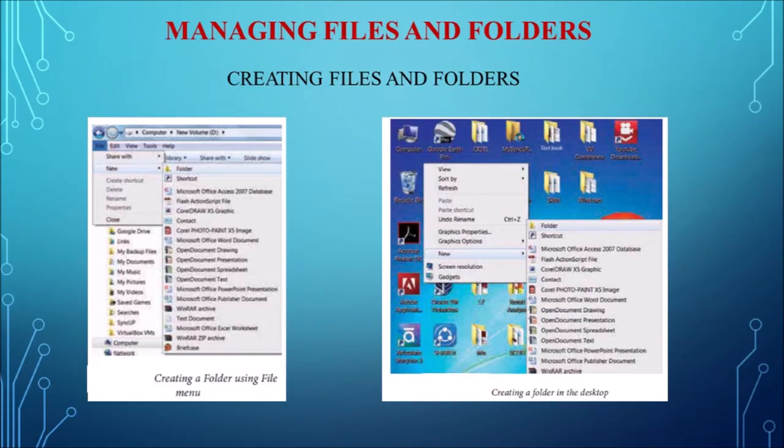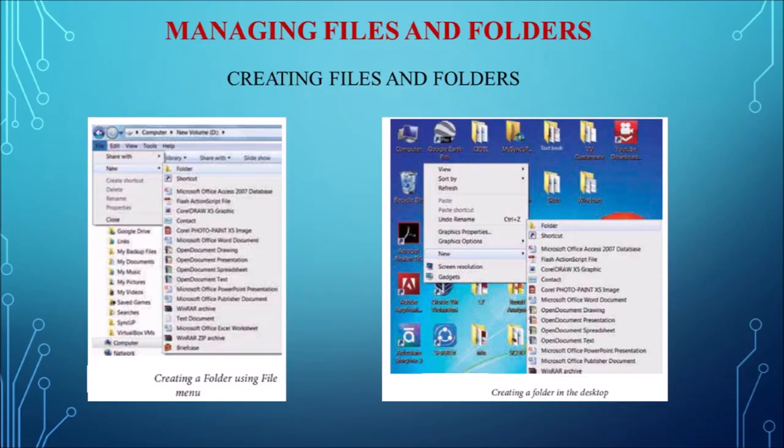You can start the application from the start menu, all programs, and it is a default application, so it is stored in accessories, and you can select the WordPad. Or also you can press Ctrl R in the keyboard. The run dialog box will open and you can type WordPad.